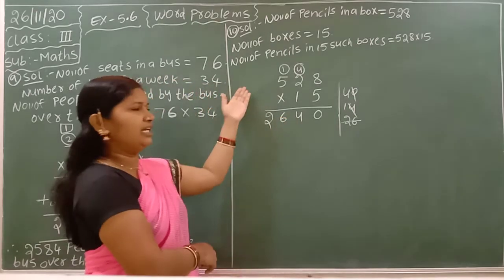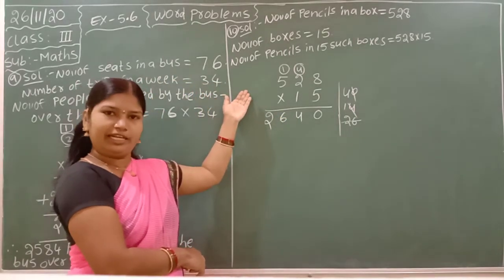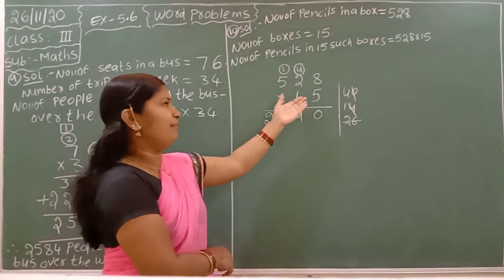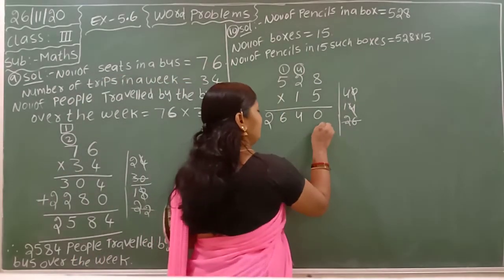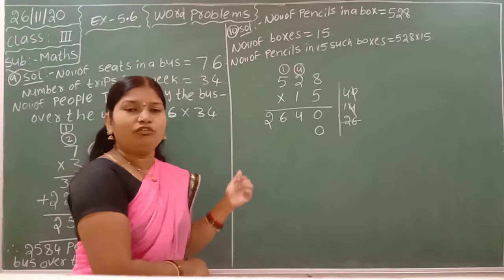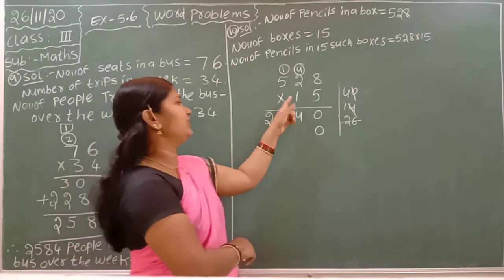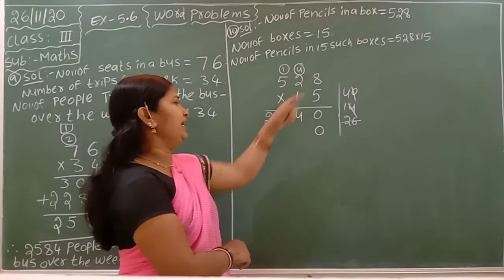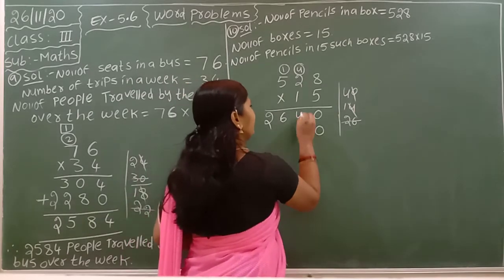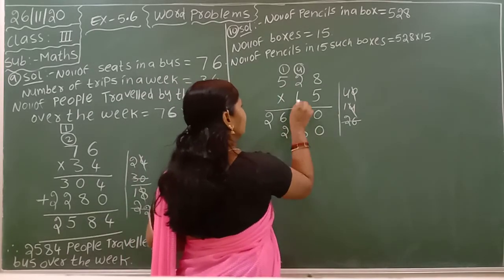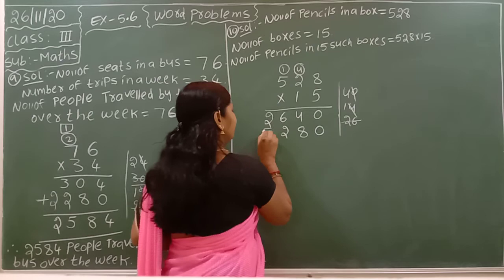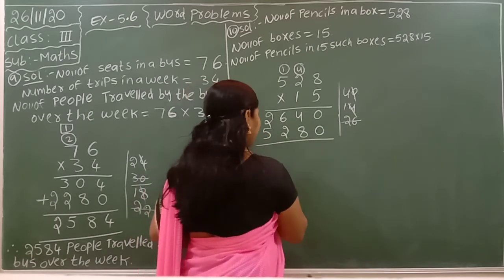Why? Because here there is no other number for writing the regrouping. Ones place multiplication completed means keep 0 in the ones place. Now we are doing tens place multiplication. 1 into 8, 1 8 is 8. 1 2 is 2. 1 5 is 5. Now we can add these numbers.